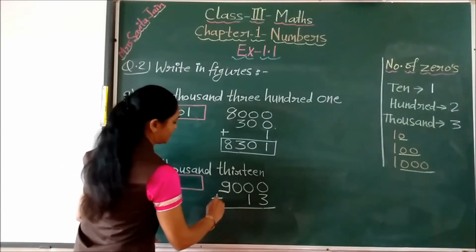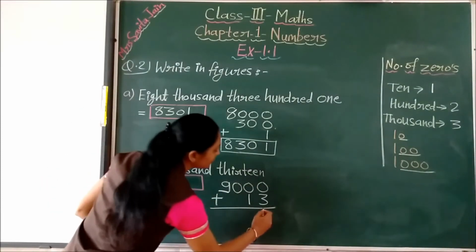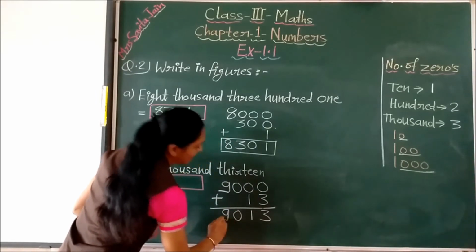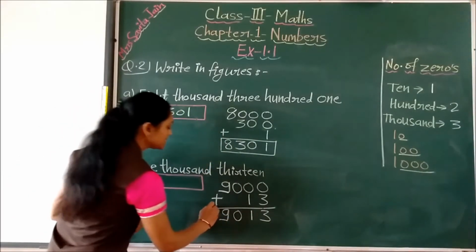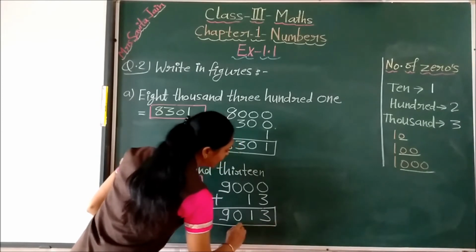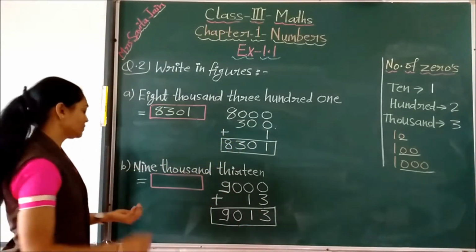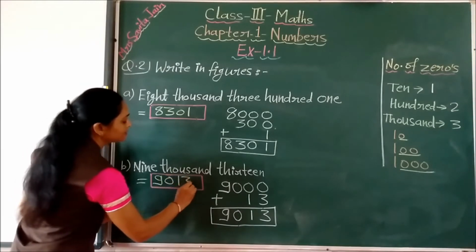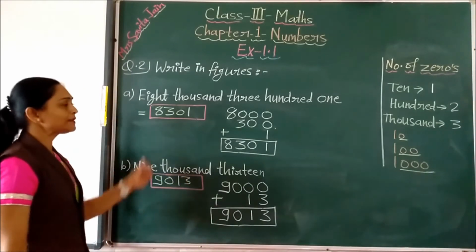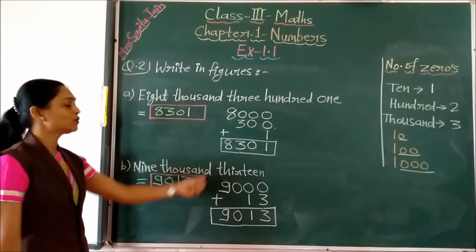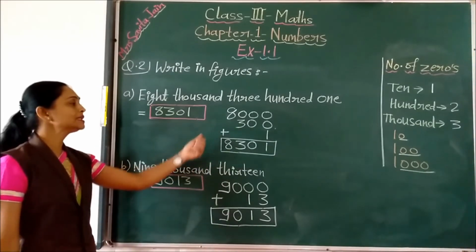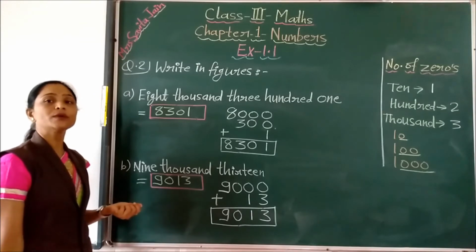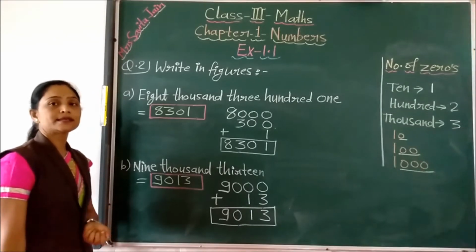And place this 13 from the ones place only. And add. Now we will add it. So 3, 1, 0, 9. So this way we got the number 9013. So we can write this number here, 9013. Yes, children. So you have seen that it is very easy to convert when you are solving these questions this way using these steps. Now we are going to see the next exercise.